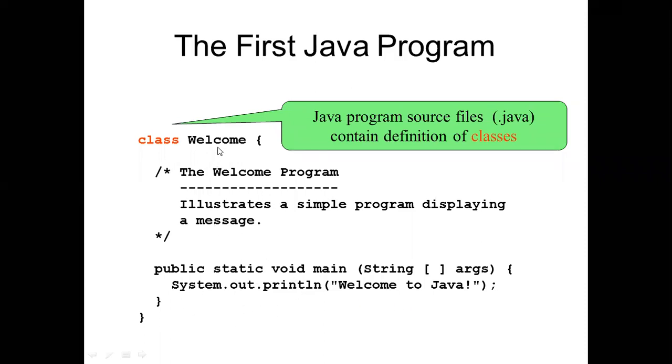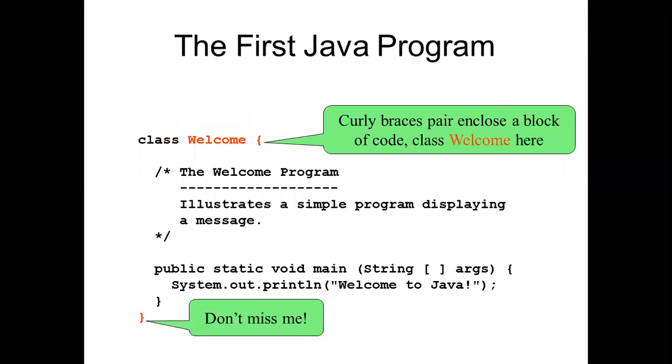First I told you about Welcome. You will create Welcome.java under the class. The .java file contains the definition of a class. Whenever you put Welcome.java, it will create a file under this class. This is called the Java program source file.